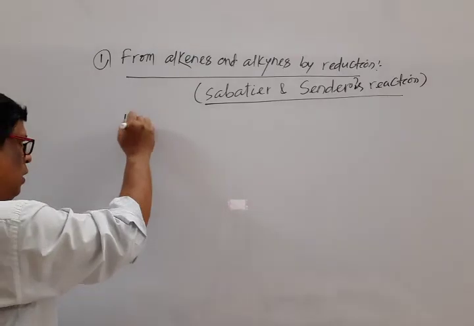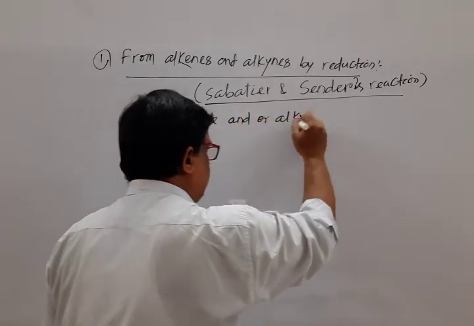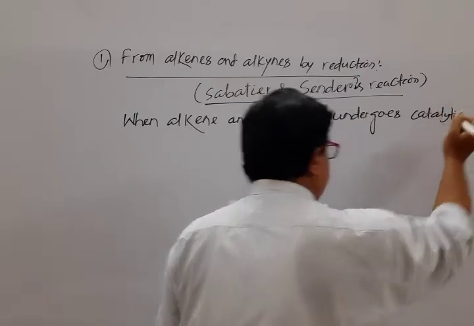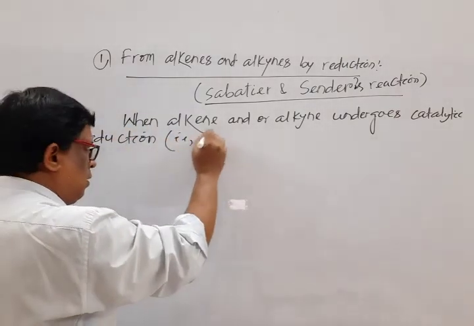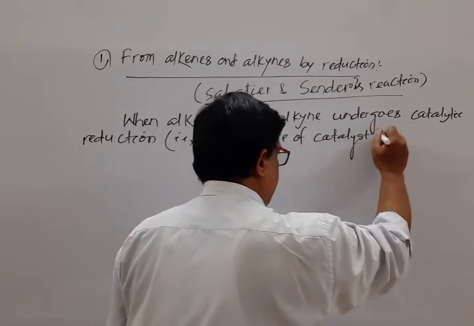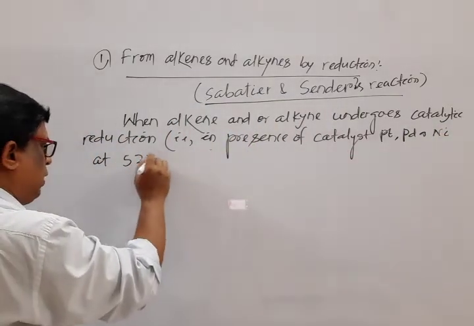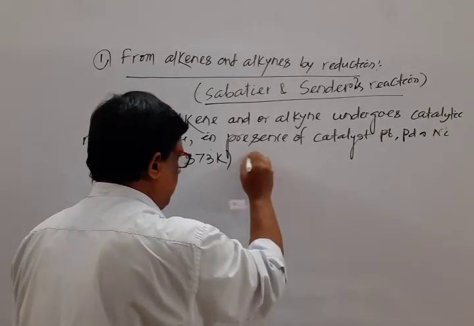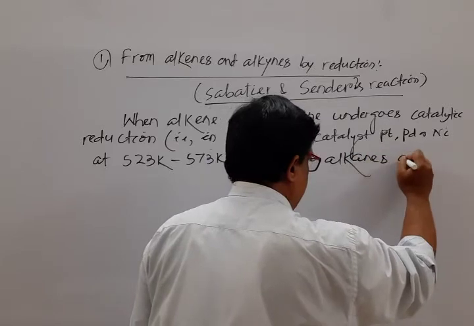When alkene and or alkyne undergoes catalytic reduction, that is in presence of catalyst platinum, palladium or nickel at 523 Kelvin to 573 Kelvin, the corresponding or respective alkane is formed.